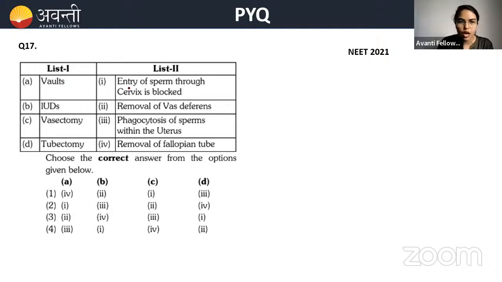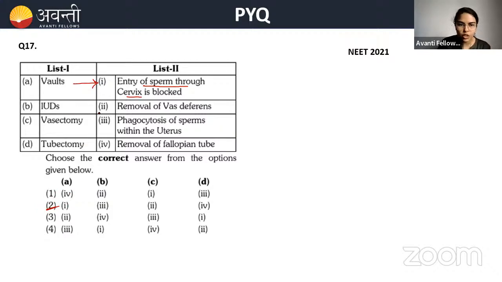Okay, what are vaults? Vault is a barrier, which blocks the entry of sperm through the cervix. Okay, this is correct. A is 1. Now you see where A is 1. Option 2 has A1, but let us see the other options also.